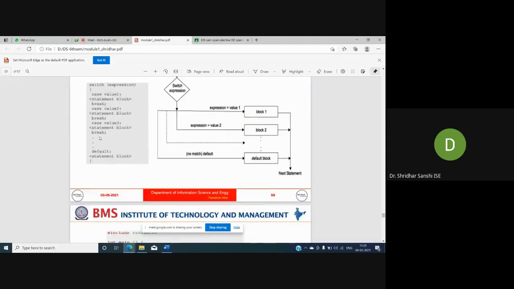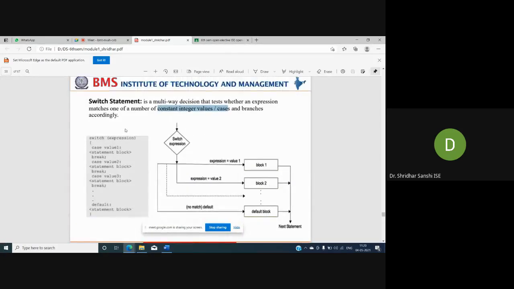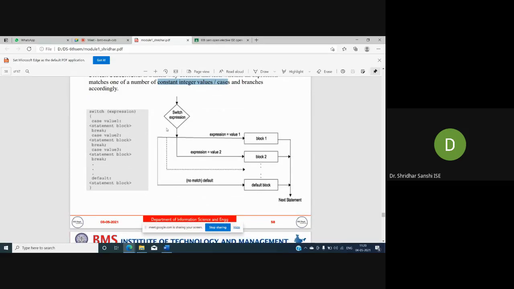So this is the working of the switch statement. You can see the flow chart. How the switch works: we have a switch expression, and this expression will be evaluated. Whatever the result of the expression is, it will be checked against the case values. It will check whether the expression is equal to value 1. If it is equal, I will execute only that particular block of instructions. If it is not, I will check for value 2. If it is true, I will execute only block 2, and so on.